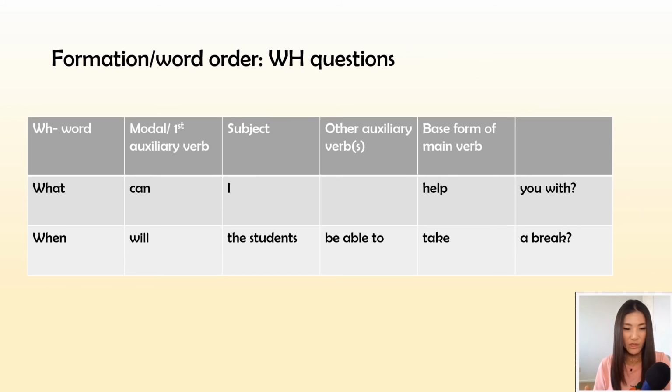For a WH question, we're always going to start with the WH word, an auxiliary verb, in our case it's going to be a modal for this video, and then the subject, other auxiliary verbs if there are any, the base form of the verb, and then the rest of the sentence. So let's look at the second example. The WH word is when, the modal is will, the subject is the students, and then we have another auxiliary verb. Again, it's a phrasal modal in this case, be able to, and then the verb is take a break. When will the students be able to take a break?